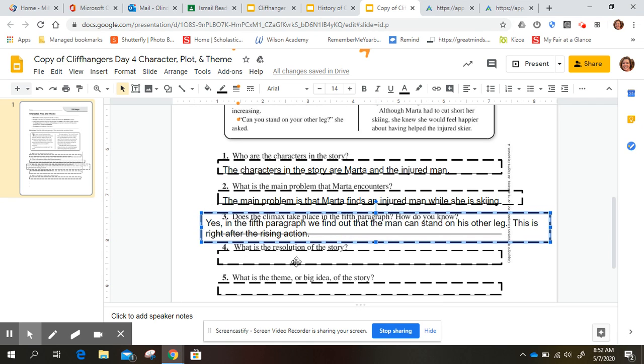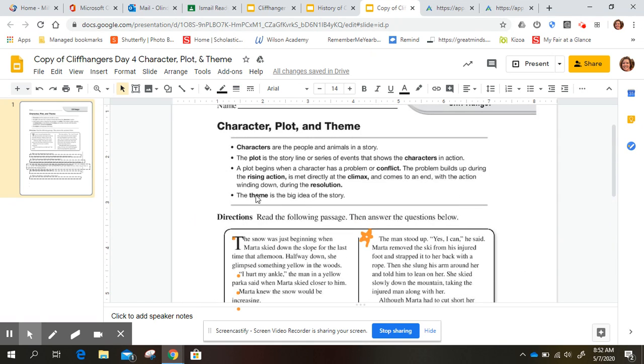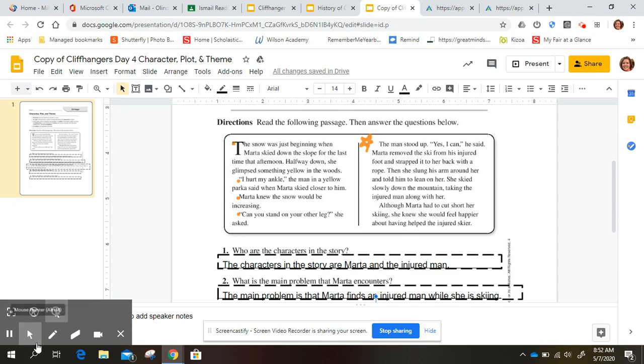All right, number 4, what is the resolution of the story? And so when we come back up and it tells me the resolution, that's when we wind down after the climax. And so let's erase some of this. We know that the climax is here, so the resolution has to be after it.